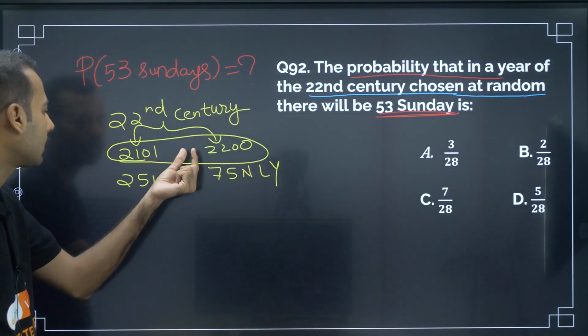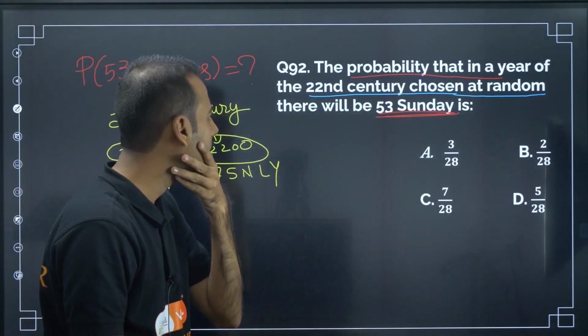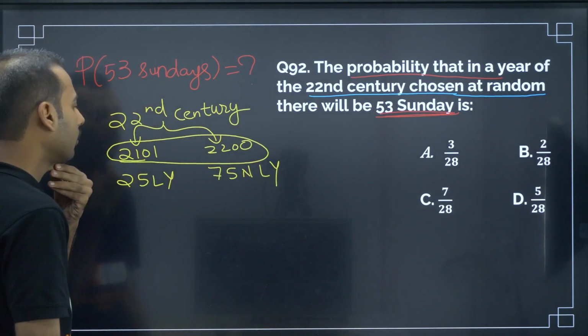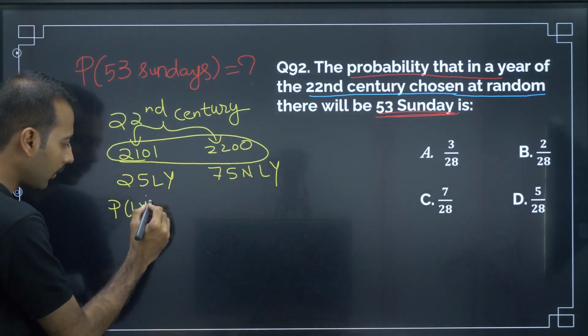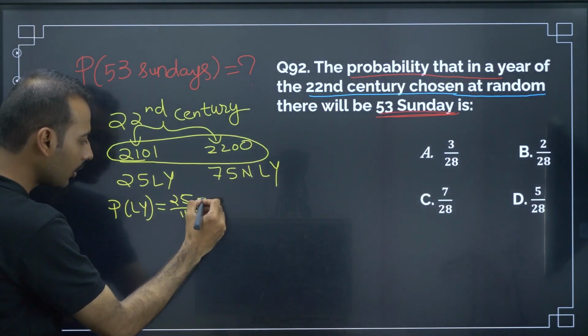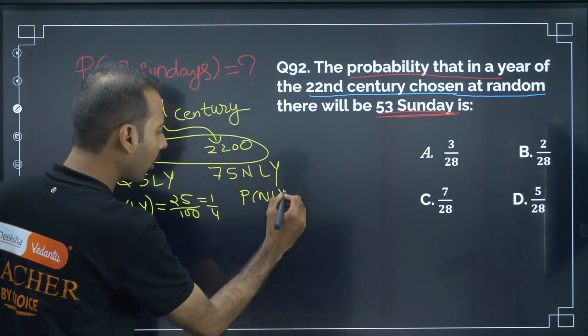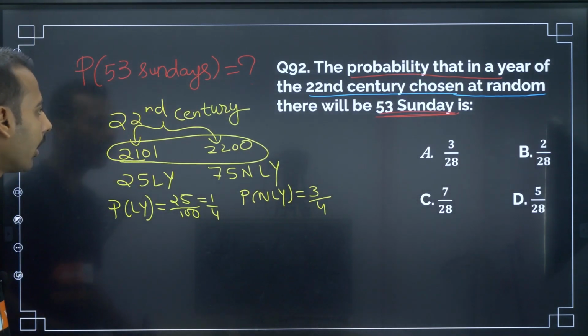So now if I talk about probability, probability of leap year is 25 by 100, which is equal to 1 by 4. So probability of non-leap year will be 3 by 4.